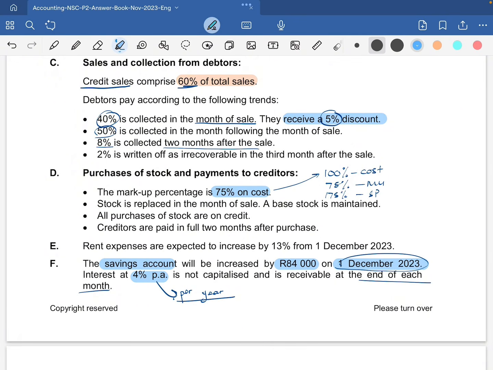So we pay 2 months after the purchase, which means when we pay in December, we would have purchased in October, right? Because we would have November here. So October, November, December. This would have been the first month, and this should have been the second month after the purchase. So let us check what we bought in October.